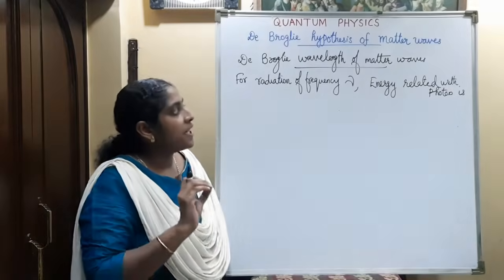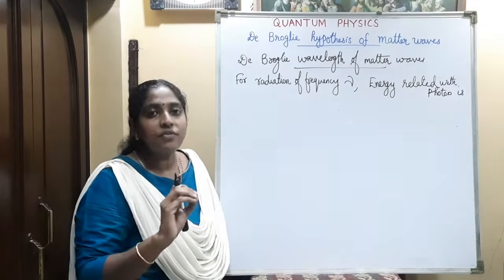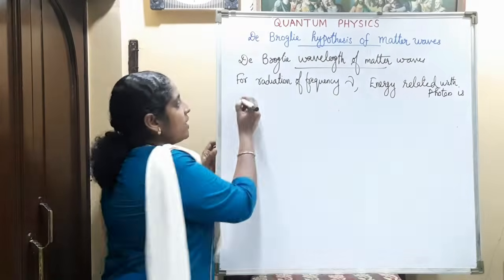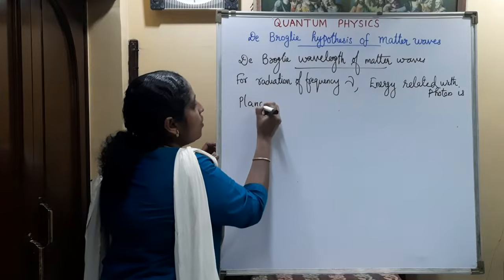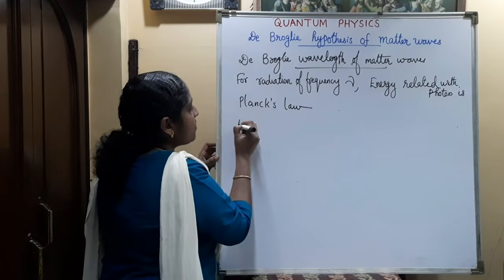If we consider radiation of frequency nu, then the energy related with the photon is, here we can combine two energy equations. One is the energy from Planck's law, another is the energy from Einstein's law.